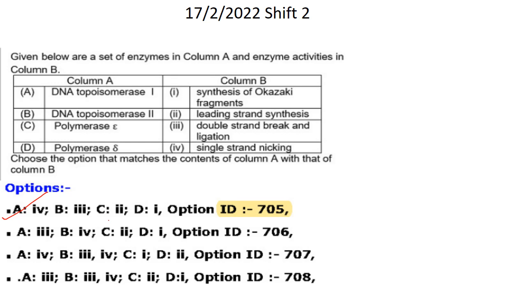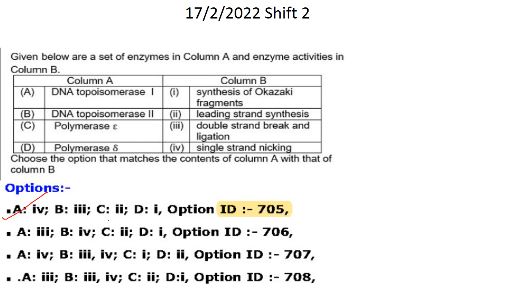Then coming to shift 2, 17 to 22, shift 2. Given below are a set of enzymes in column A and enzyme activities in column B. Choose the option that matches the contents of column A with that of column B. DNA topoisomerase 1. It is single-stranded nicking. So A4. So it comes in option ID 705 and 707. The other two can be eliminated.